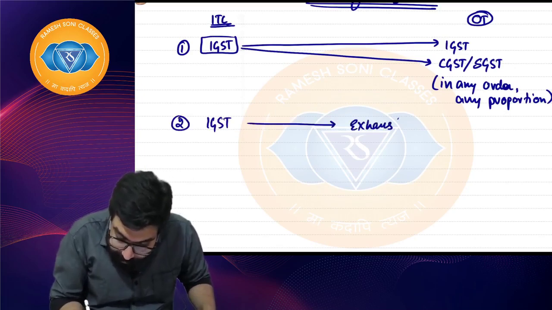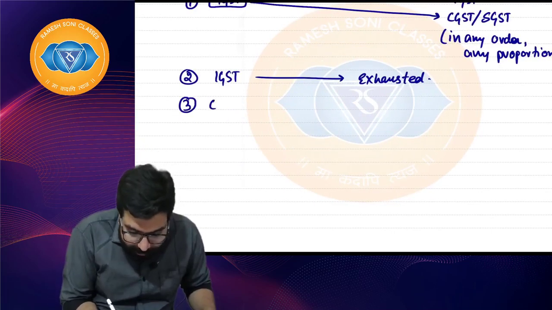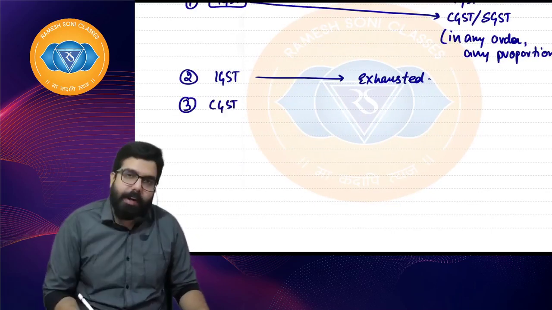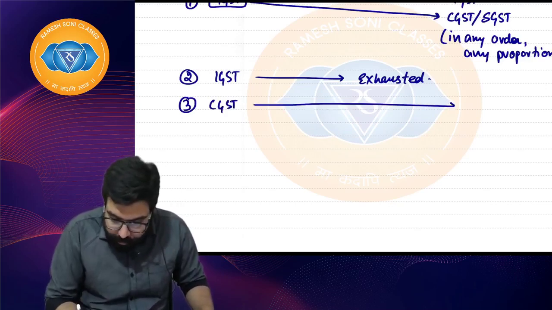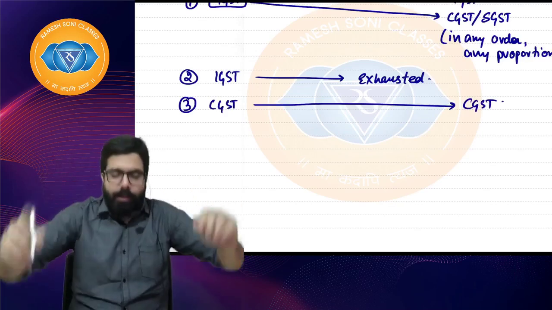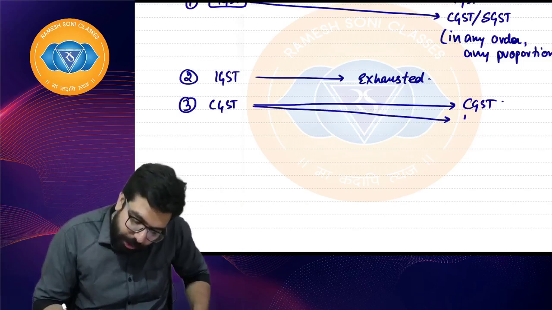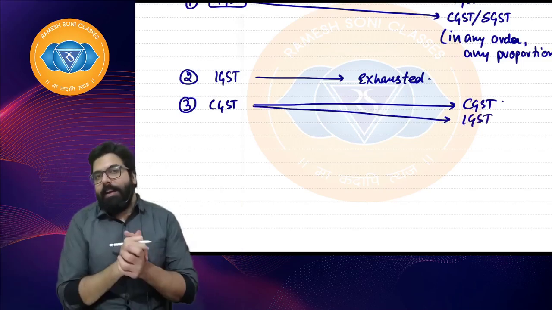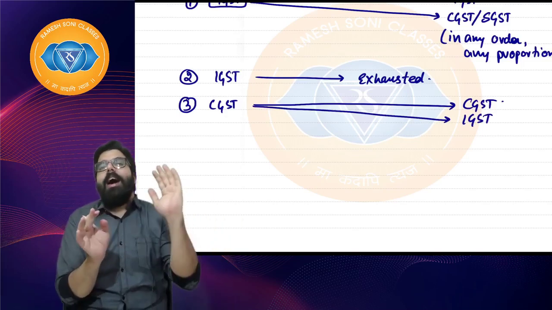IGST exhausted. Then only you should touch CGST. Now, please touch your CGST ka input tax credit. Use your CGST first always for CGST only. CGST to CGST only. Sir, then CGST should be used for what? CGST should be used for IGST. I hope everyone is clear. First CGST to CGST, then CGST to pay any IGST.